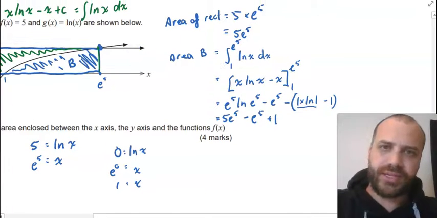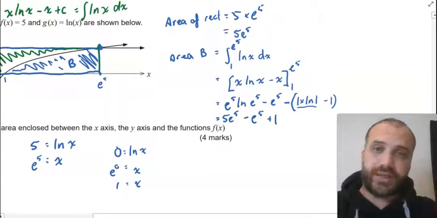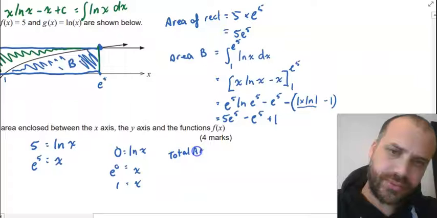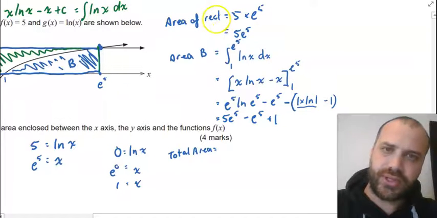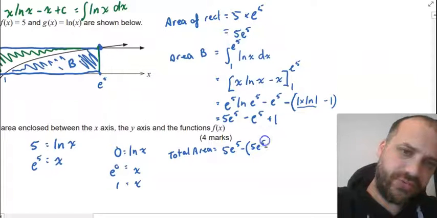The area of my rectangle is 5e to the 5. And now I want to subtract one thing from the other. So total area is equal to the area of the rectangle, 5e to the 5, minus all of this stuff I just found.